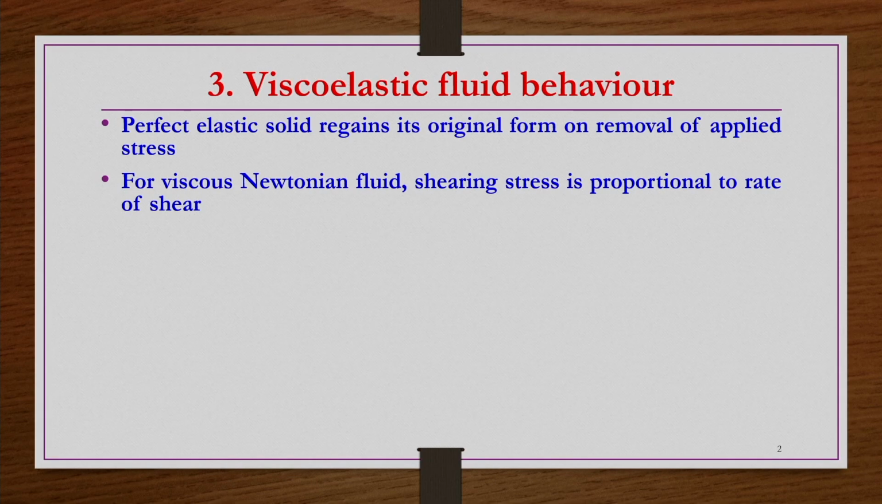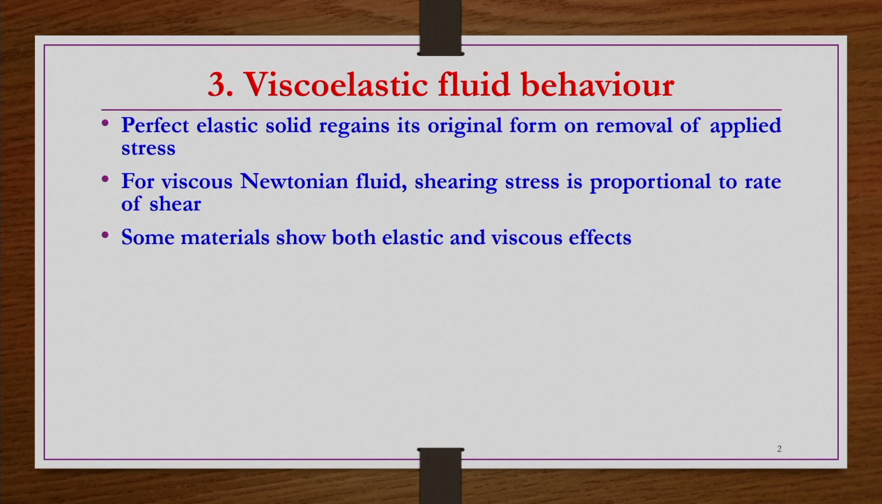However, in the case of Newtonian viscous fluids, what happens? Shear stress is proportional to the shear rate, where when you remove the applied force, the material will never come back to its initial position. It cannot even partially get back to its previous state. Okay. So, for such viscous Newtonian fluids, the shear stress is proportional to the shear rate.